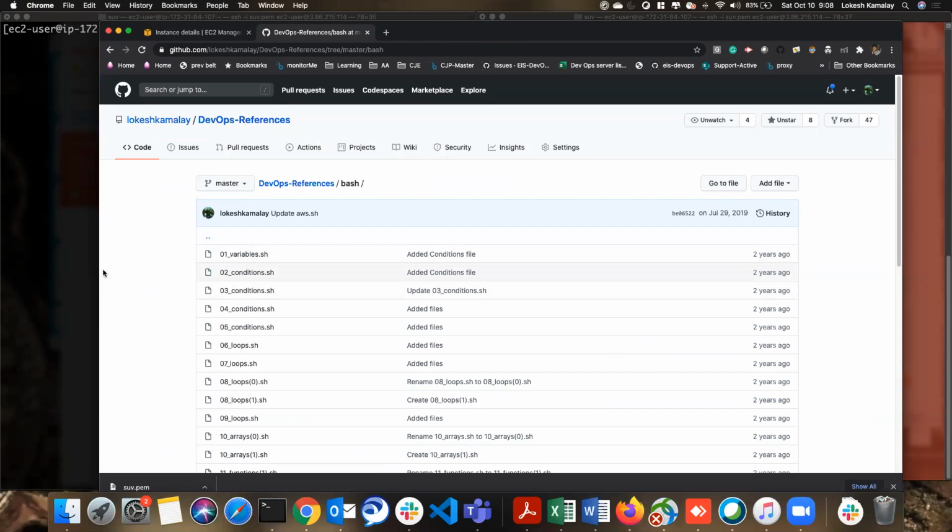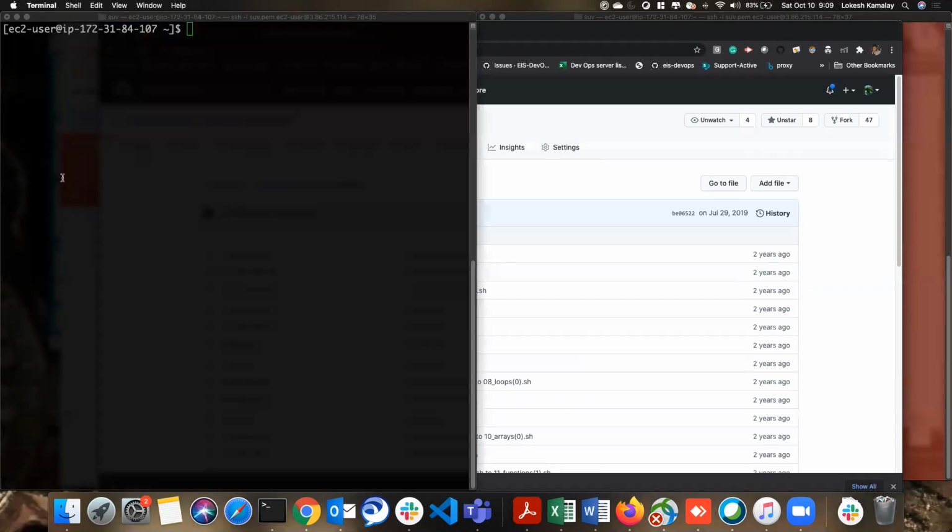So what is bash? Have you ever written any bash programming? Very simple, not a basic one. Okay, so no, a very small one. Okay, no problem, that is fine. You guys can see my screen, right? I'm just zooming in.